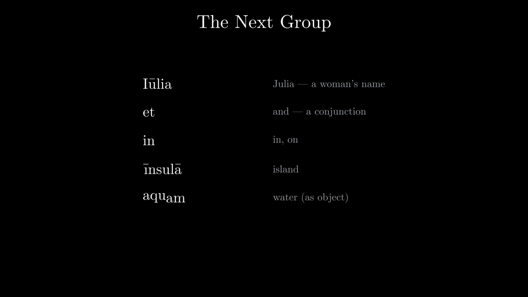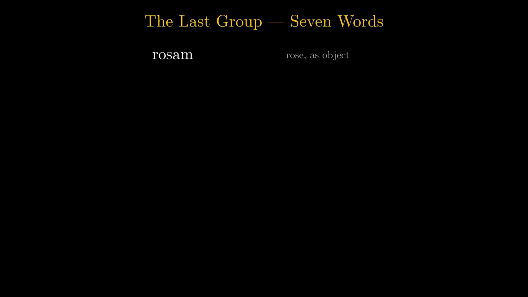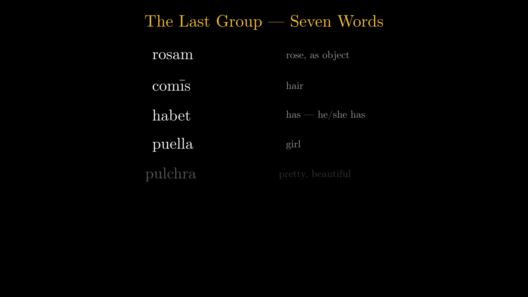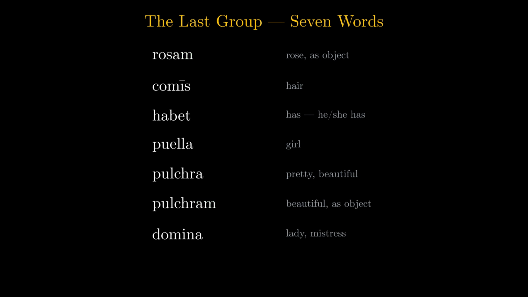The next group. Iulia, Julia, a woman's name. et, and, a conjunction, a word that connects. in, in or on. insula, island. aquam, water as object. There is that am ending again. portat, carries. The last group, 7 words. rosam, rose as object. comis, hair. habet, has, he or she has. puella, girl. pulchra, pretty, beautiful. pulcram, beautiful as object. Adjectives take the am ending too. domina, lady or mistress, 25 words total.